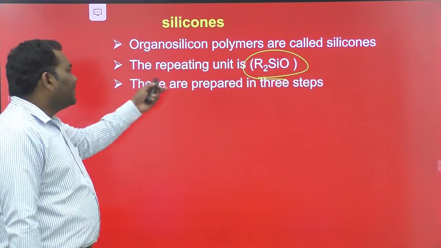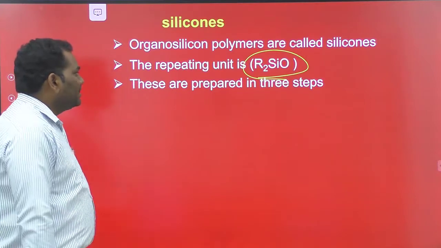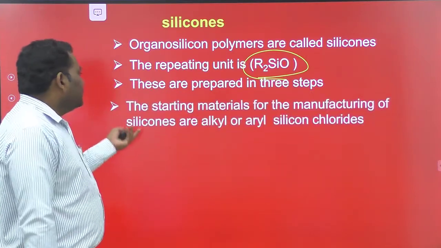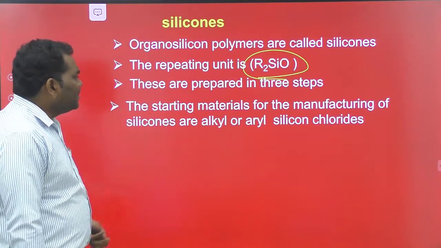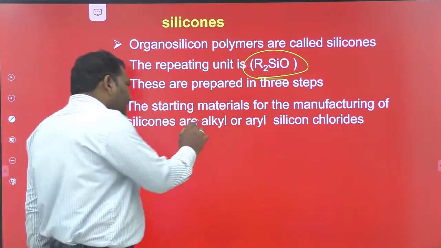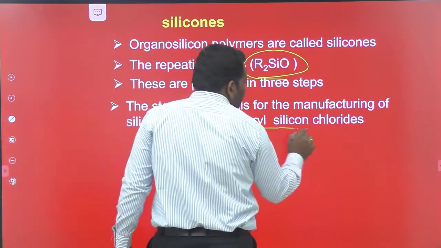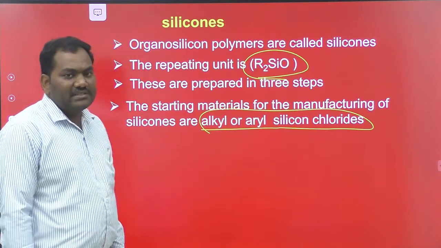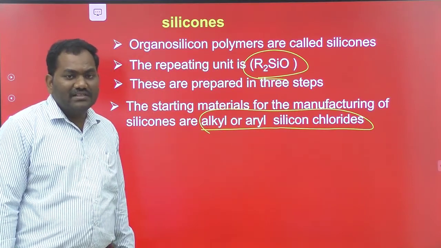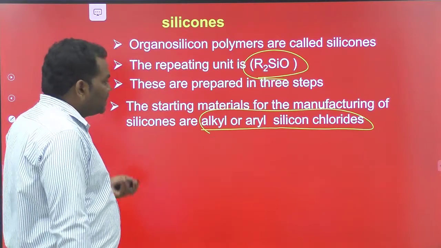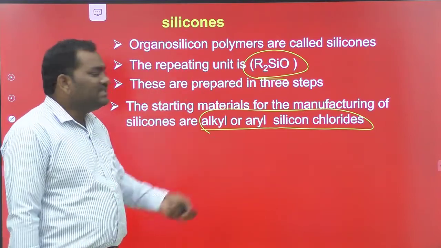These organosilicon polymers are prepared in 3 steps. The starting materials for the manufacturing of these silicones are alkyl or aryl silicon chlorides. Alkyl or aryl halides are taken as starting materials for the preparation of these silicones.